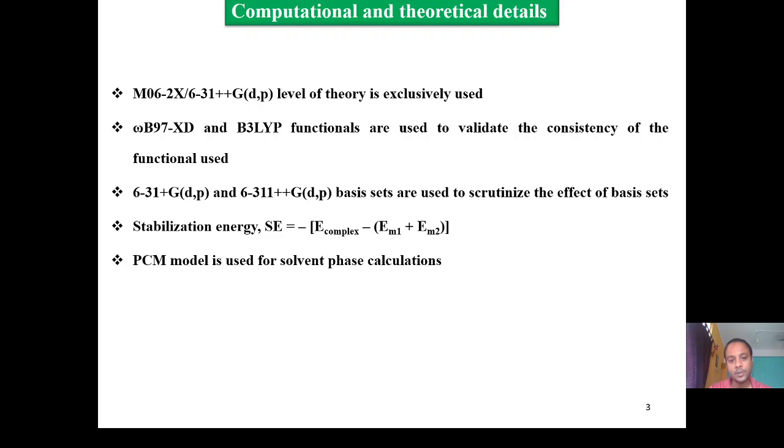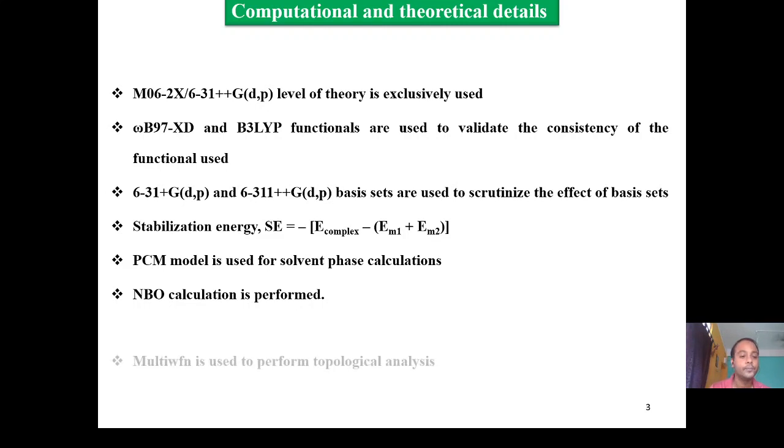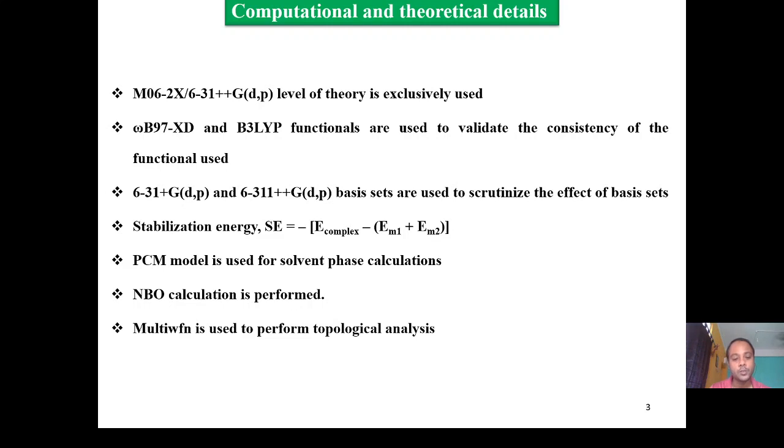We have also made solvent phase calculations to see whether the products are stable in the solvent phase or not. For that purpose, we have used the polarizable continuum model, in which the solvent is considered to be a continuum. NBO calculation is also performed to see which one is the donor and which one is the acceptor. Then Multiwfn software is used for topological analysis, from which we can confirm whether the nature of the interaction is covalent or non-covalent, and get some idea about the electrostatic interaction also. The whole study has been performed with the Gaussian program package.